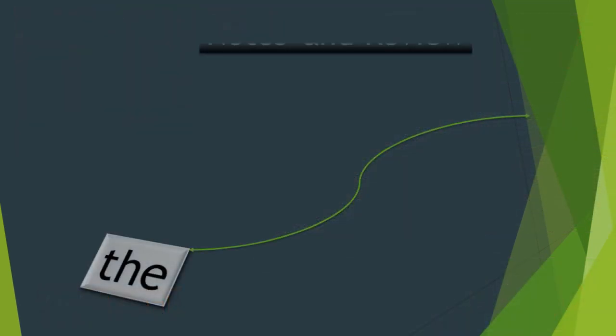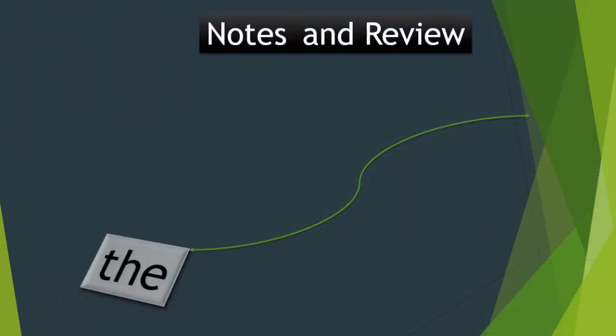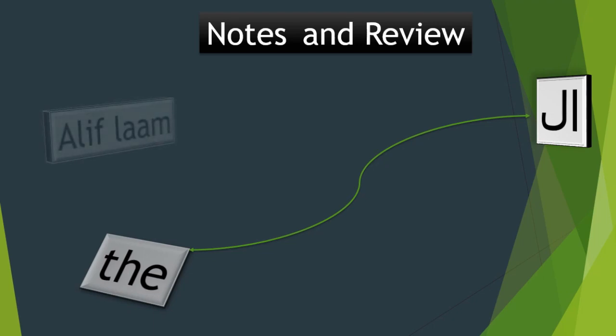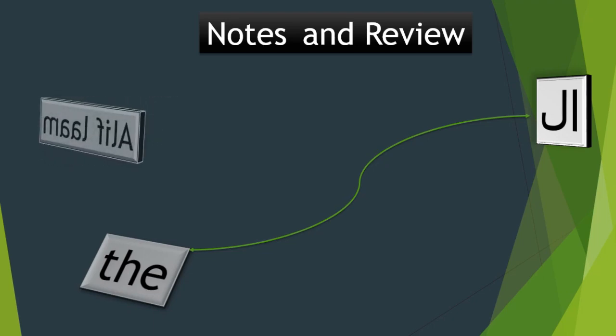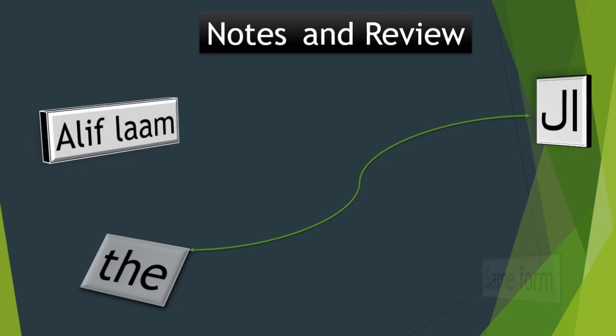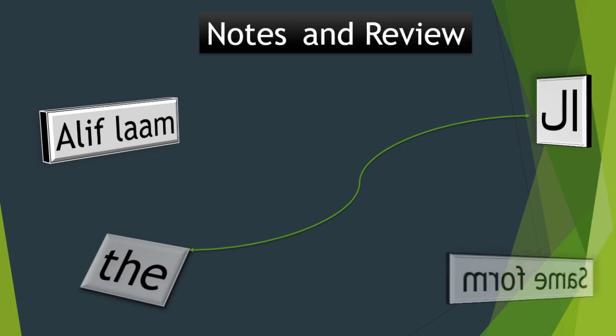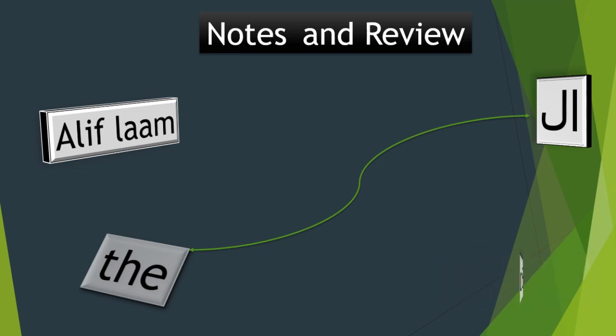Notes and review. In Arabic there is no equivalent to the English "the." The prefix alif lam, "al," serves instead as the definite article. It is also worth noting that in Arabic an adjective has to agree with a noun. If the noun is masculine or feminine, definite or indefinite, singular or plural, the adjective must follow the same form.